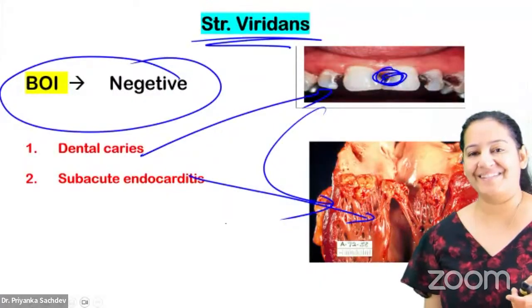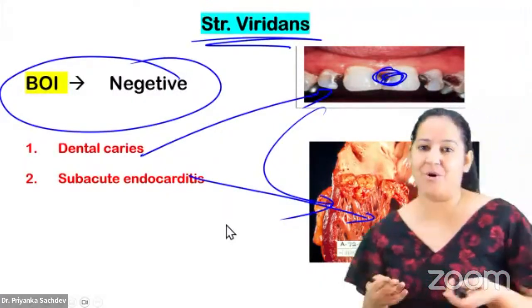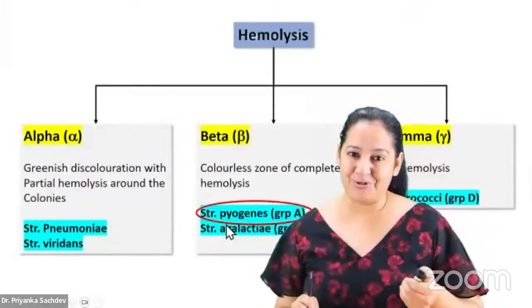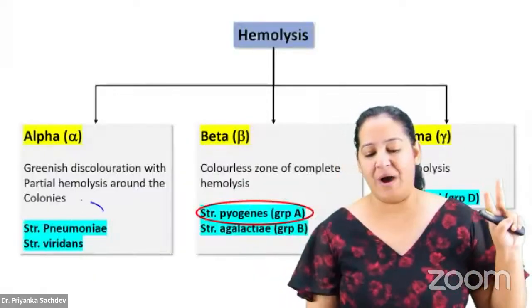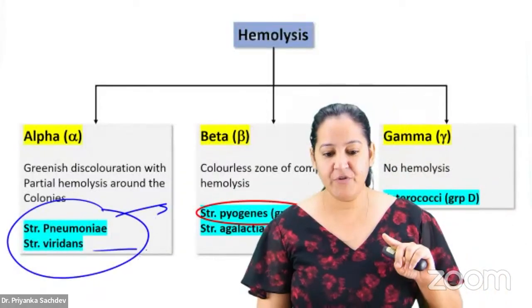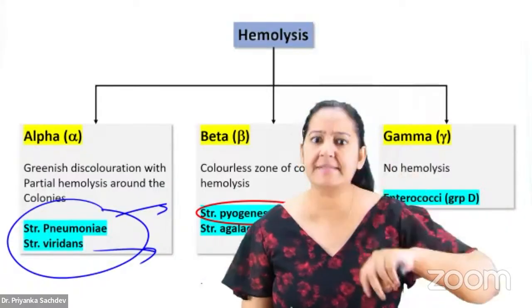People respond, write down. Give me a gesture that you got it. Give me a thumbs up. Write down something that you got it. You're getting the approach of bacteriology. So we are done with the 2 alpha. You know pneumonia, Bank of India positive, and the 2 diseases caused by that. You know viridians, Bank of India negative, and the 2 diseases caused by it.